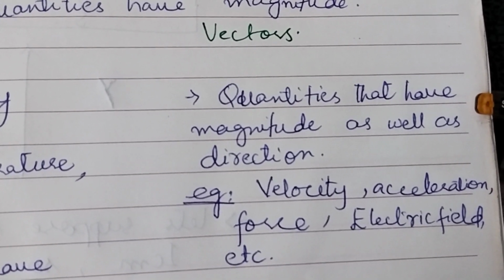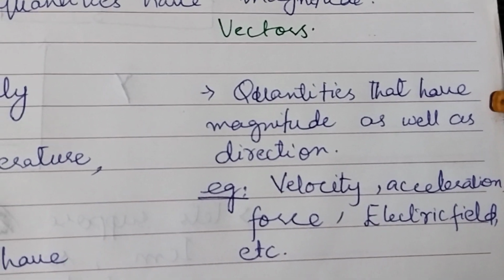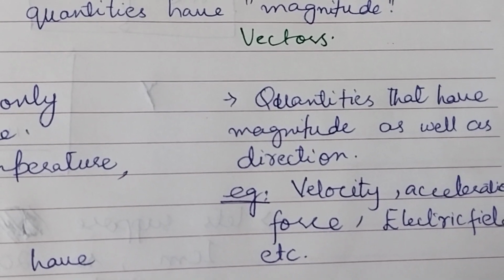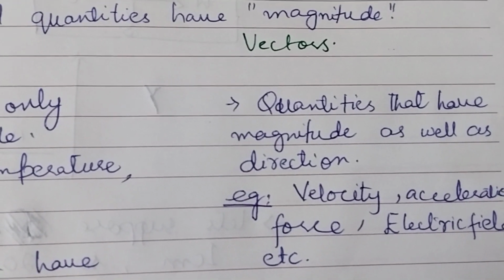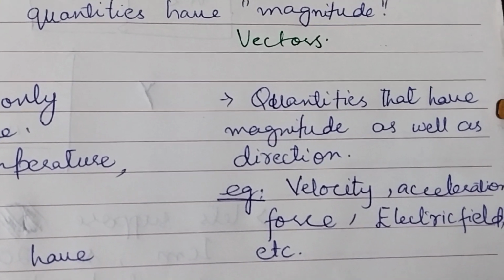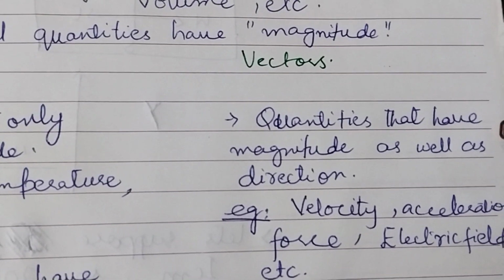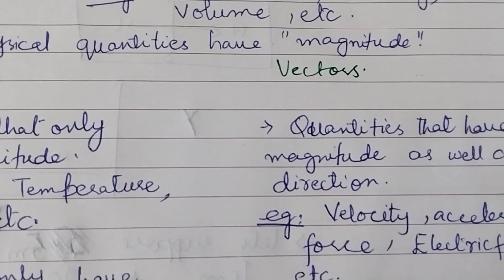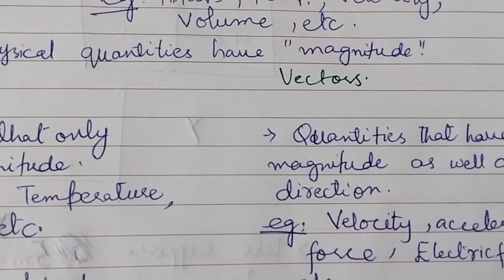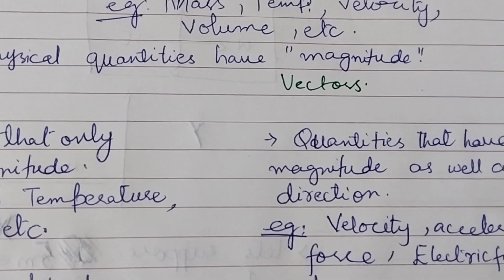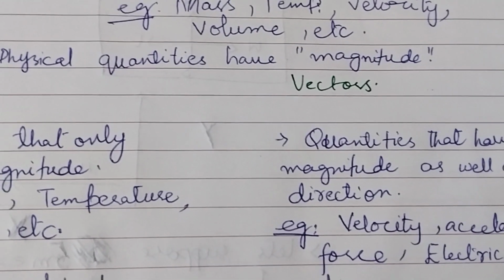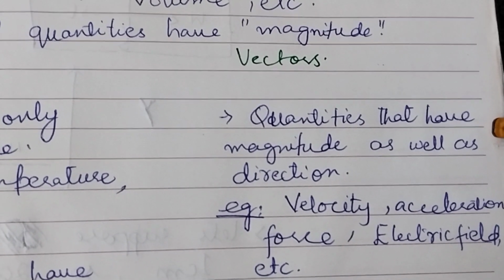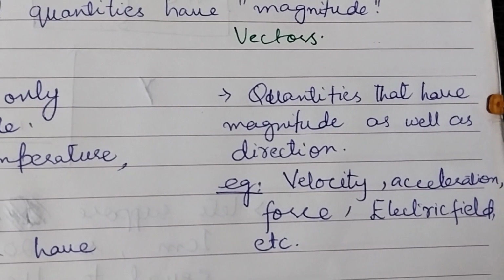If somebody is pushing a car with a force of 20 Newton, it must have direction. You cannot say that a car is pushing with the magnitude of 20 Newton. You can never say like this. You must say: a car is pushing with a magnitude of 20 Newton in the east direction. The quantities that are completely specified by their magnitude as well as direction are called vectors, and vectors can never be specified by only magnitude. I hope you understand it.